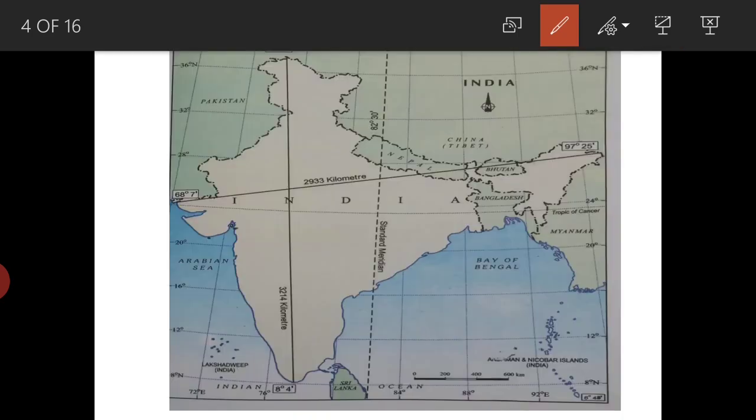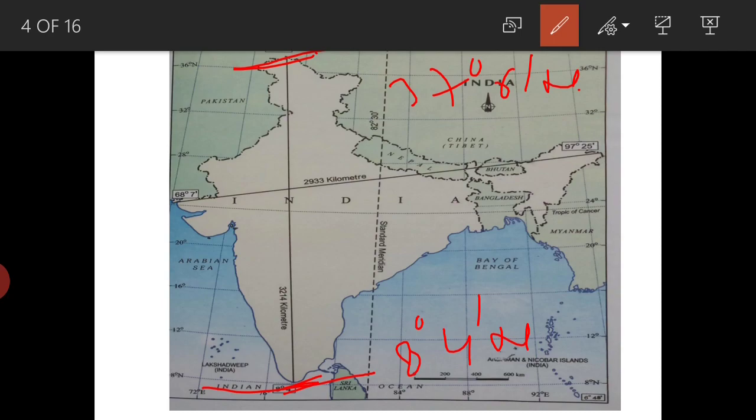Here you can see India's southernmost point is 8 degree 4 minute north, and the last point at the north is 37 degree 6 minute north.